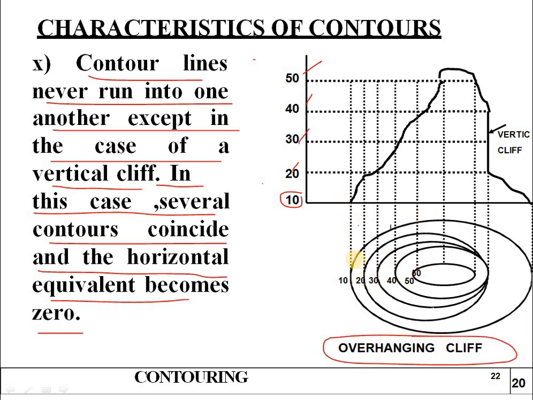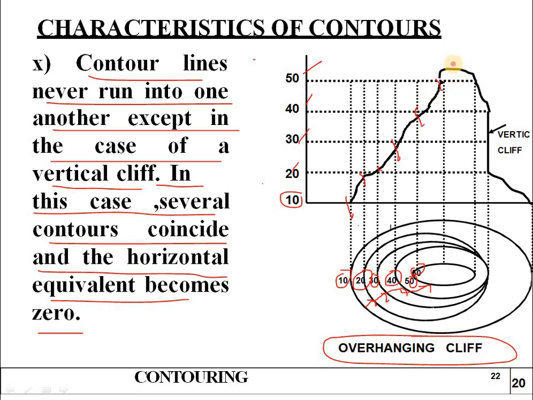You can observe here, this is our plan: 10, 20, 30, 40, 50 and 60. It is coming step by step, 1, 2, 3, 4, 5. For every step it is counting on the map. So this is 10, this is another step, here 30, here another 40, and this is 50.